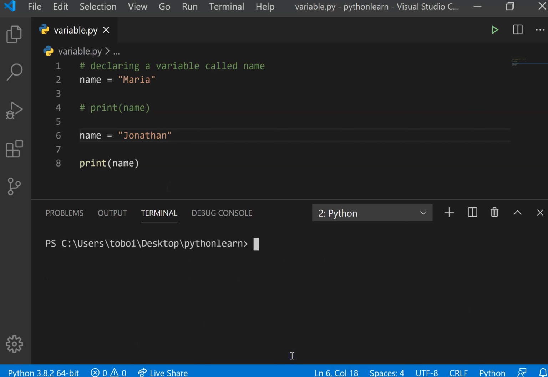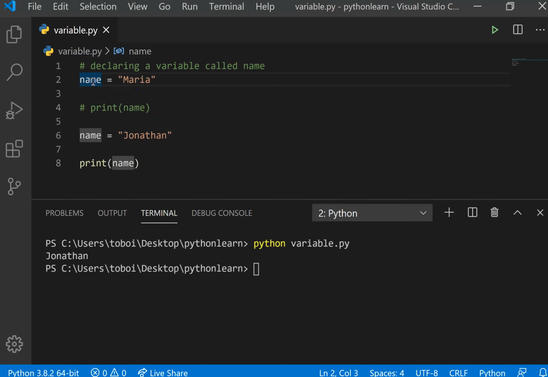Hold your thought while we print this. python variable.py. It's going to print Jonathan, because remember when I used the analogy of a container. At line 2, the container, which is called name, is holding Maria. So at line 6, it feels like I removed whatever is in that name, which is Maria, and now replaced it with Jonathan. That's why it prints Jonathan.